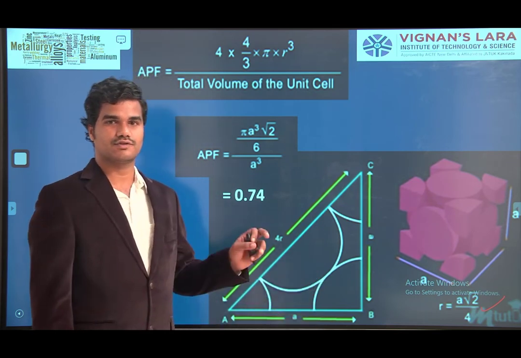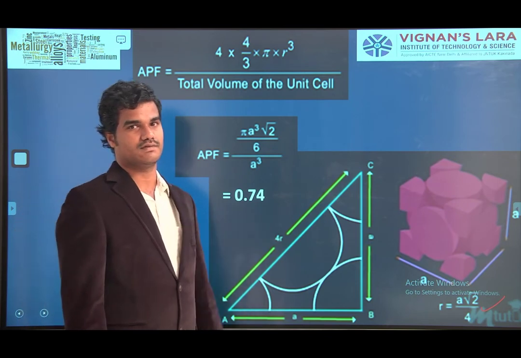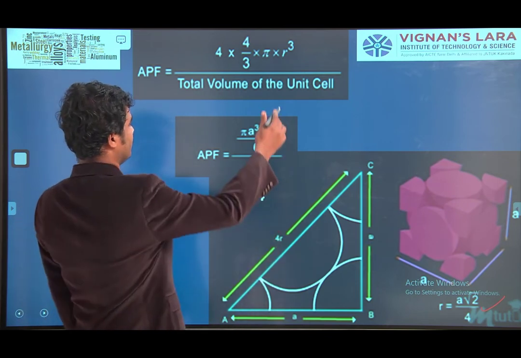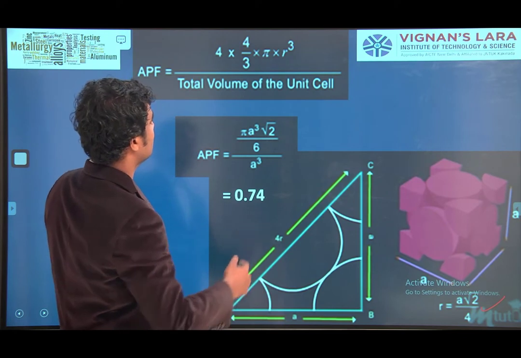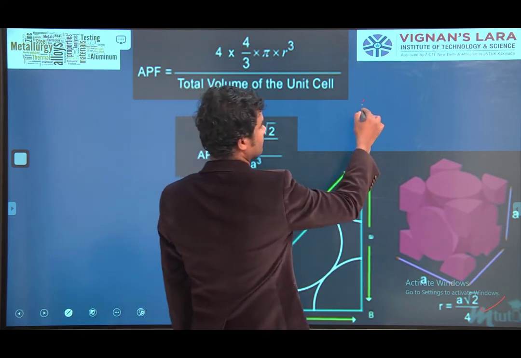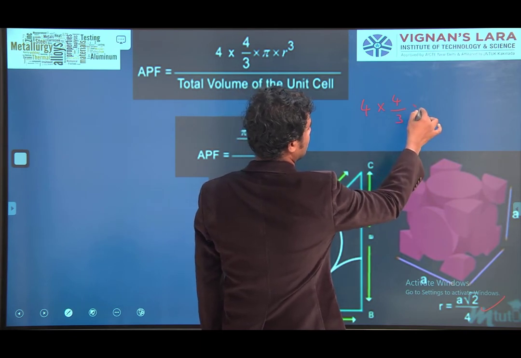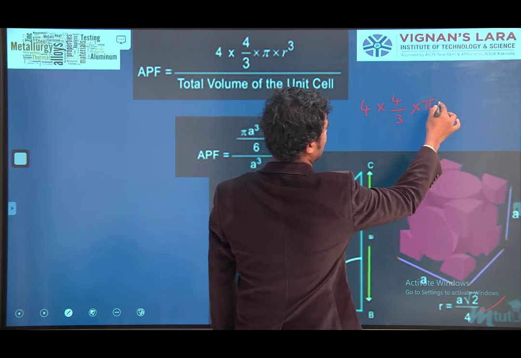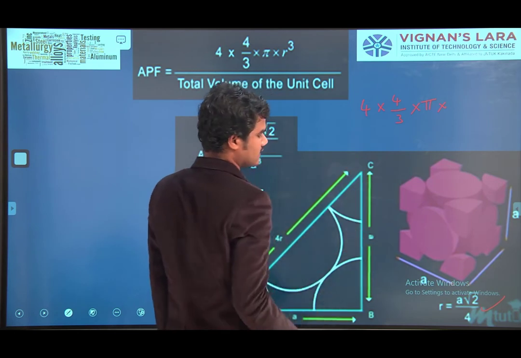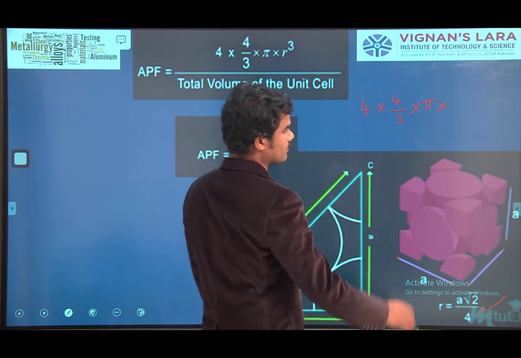Okay? Substitute that r value in the equation. What will we get? 4 into 4 by 3 pi into r cube, and what is r? a root 2 by 4.